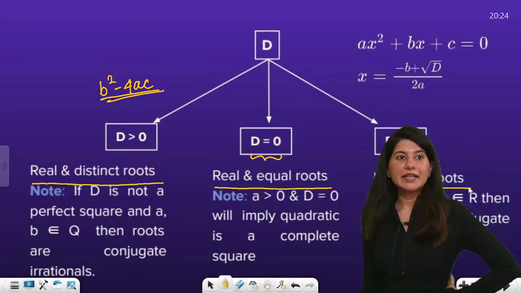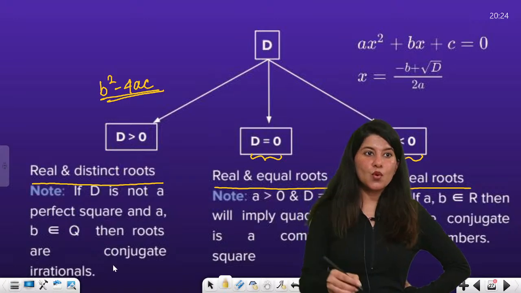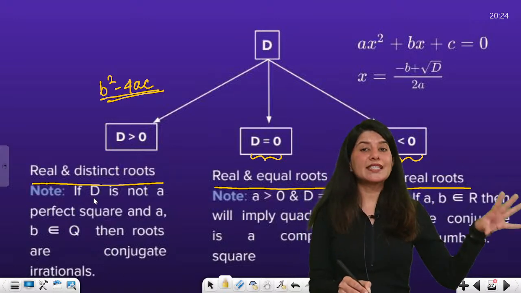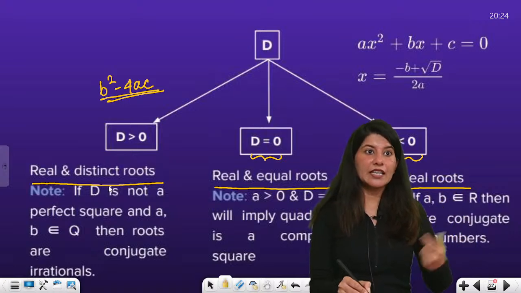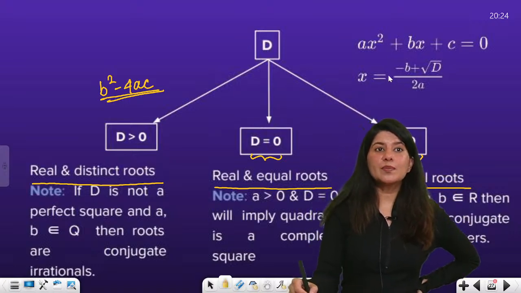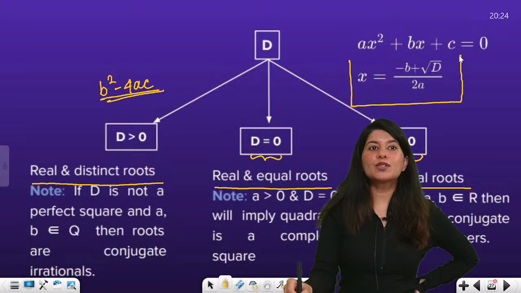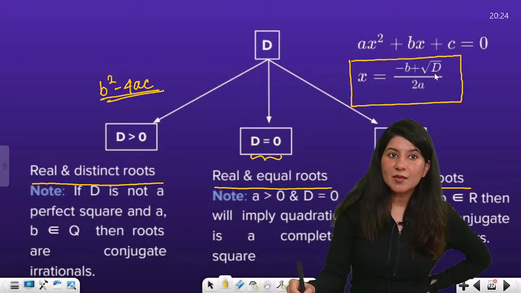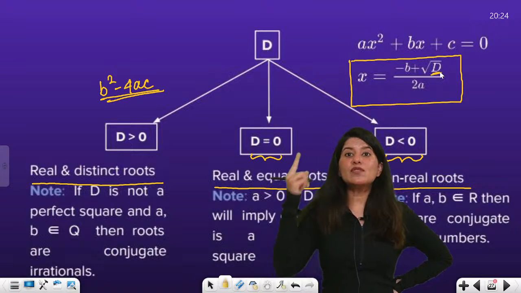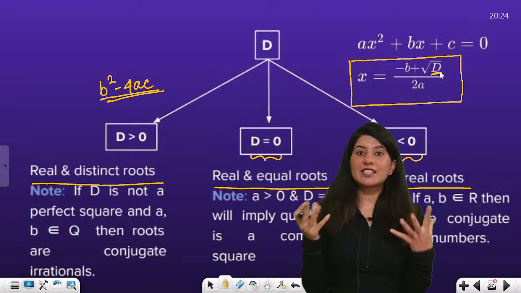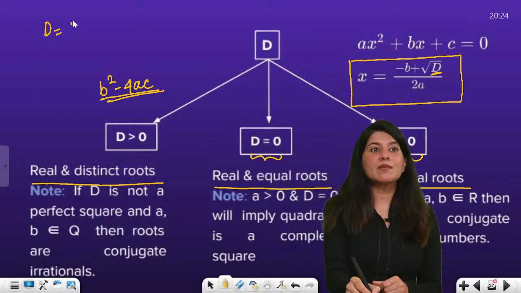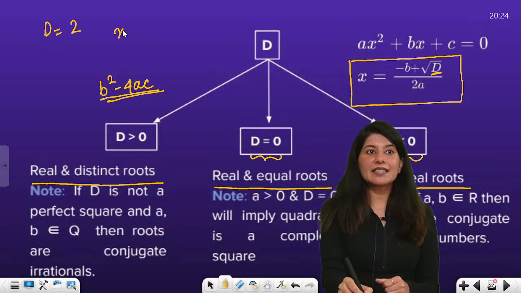Clear? Right? Now let us get into some more details which we have not studied in grade 10, which are exclusive for class 11th. So if your discriminant is not a perfect square, can you see this? These are the roots of the quadratic equation. The discriminant is positive, meaning the value inside the square root is positive, but it is not a perfect square. For example, your discriminant becomes 2. So it will be x equals minus 1 plus root 2, something like this.